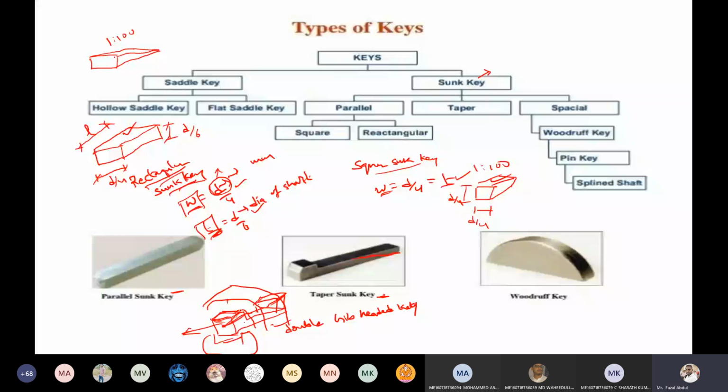Now axial movement of this hub is possible without any difficulty, and the shaft is always carrying the torque. Because of this assembly, the hub and double-headed gib key, this assembled product always carries the axial movement easily. There is no difficulty.